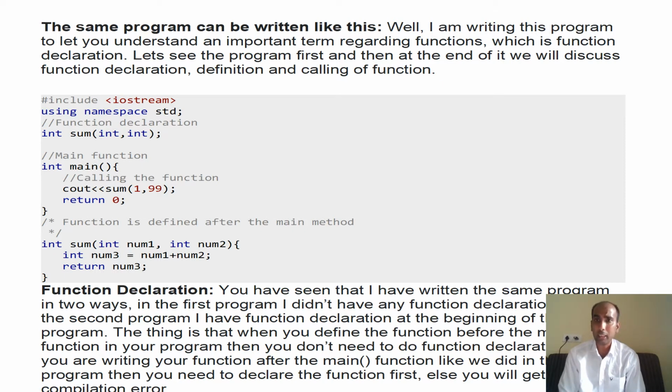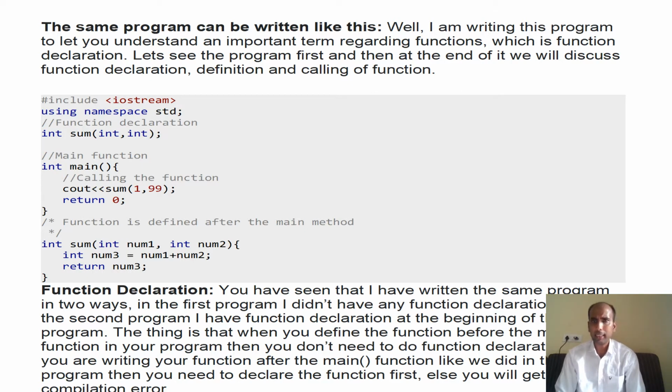So that's why I have written int comma int, that is prototype declaration. Then I have called the function sum. 1 and 2 I have passed as the arguments. 1 will be received inside num1 and 2 will be received inside num2. Then it will get returned, 3, and it will get displayed.